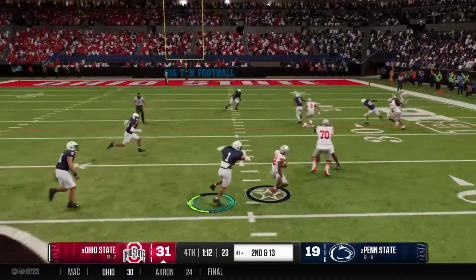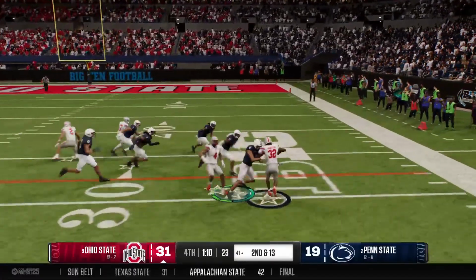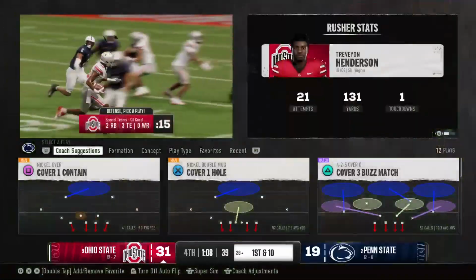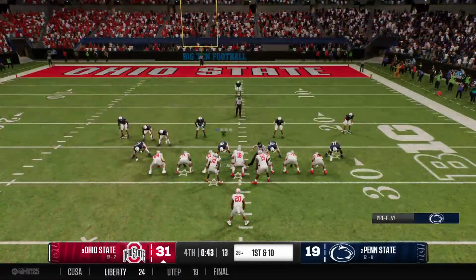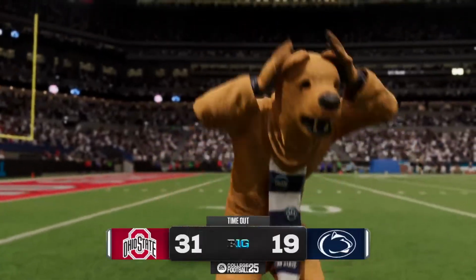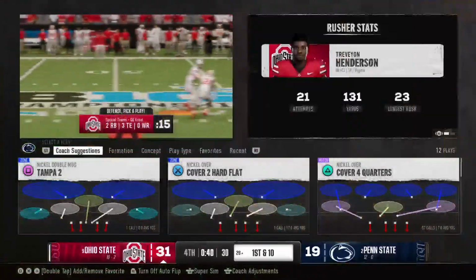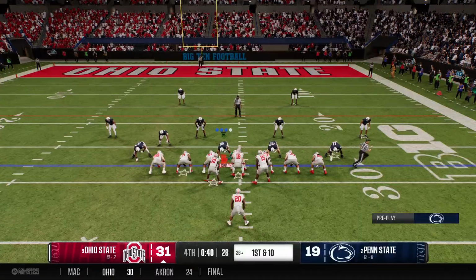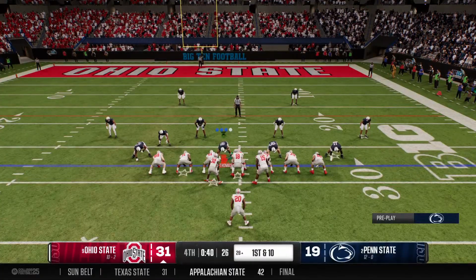Handoff here from the shotgun. Hard running through a tackle. Yeah, I hope they can score again, but they're probably going to score again. Yeah, it's that simple here, just take a knee. They're going to kneel it out. That's game. 31-19. And now a timeout taken by the defense, trying to preserve as much clock as possible for their offense.